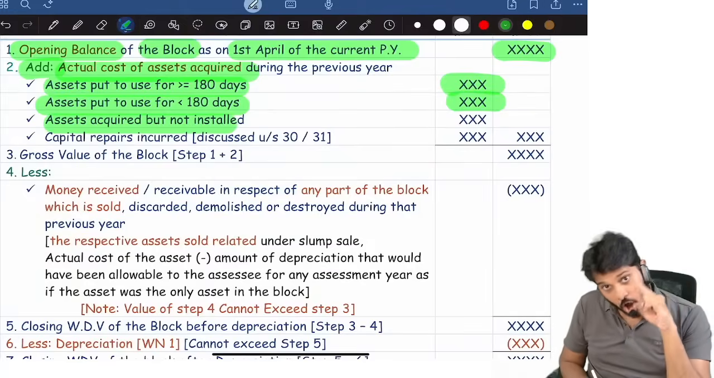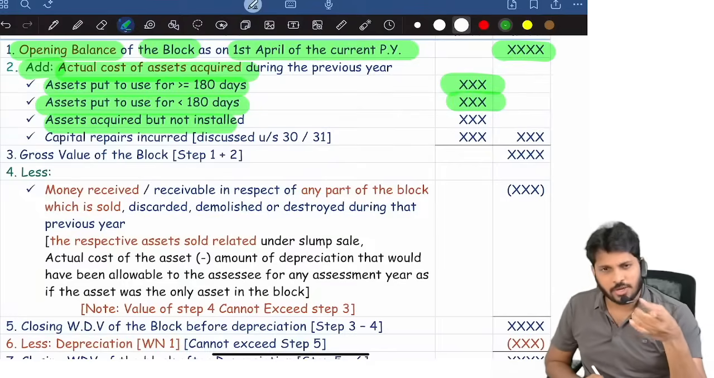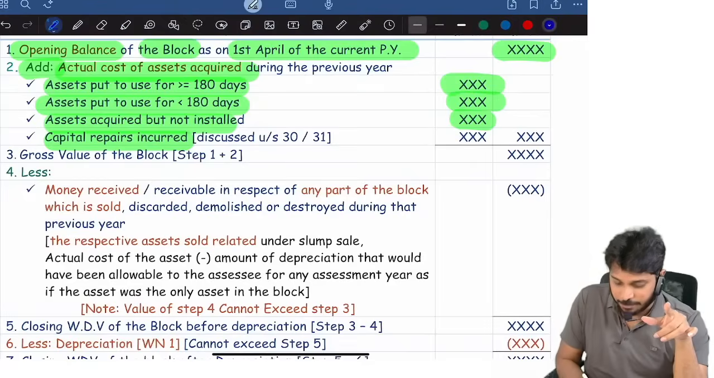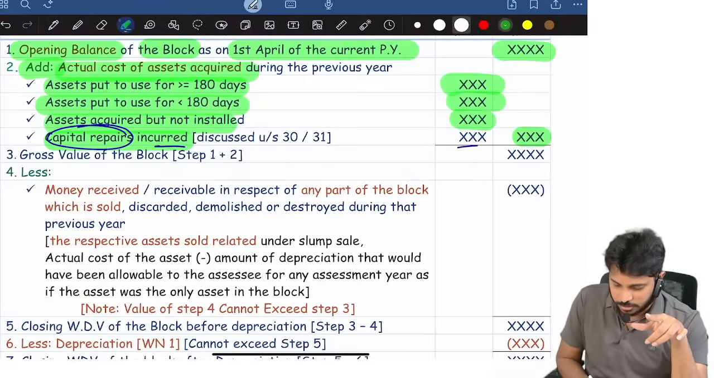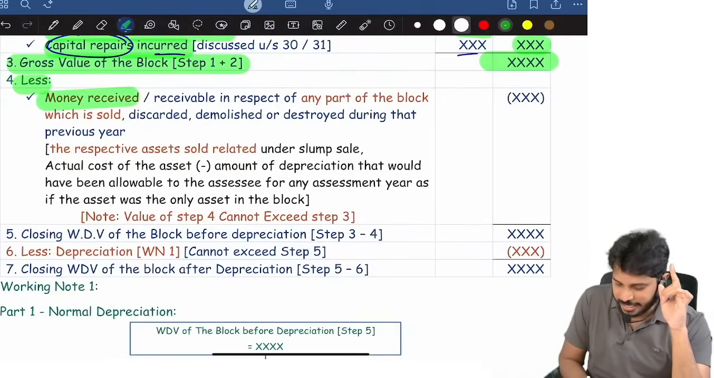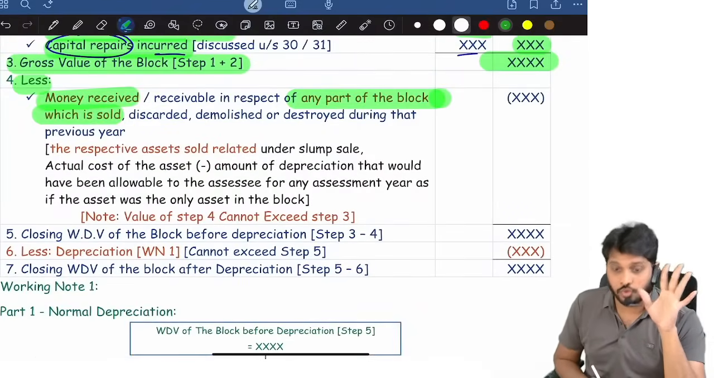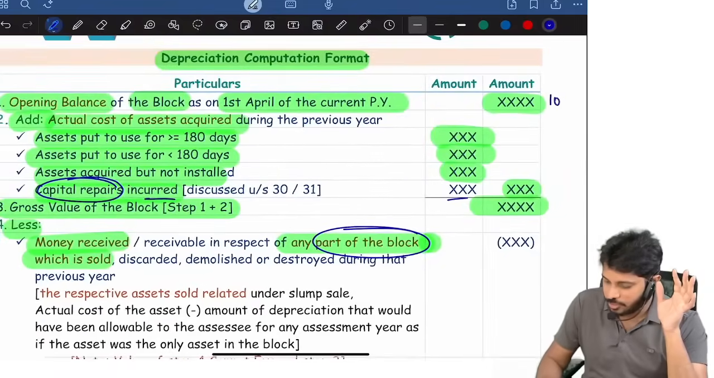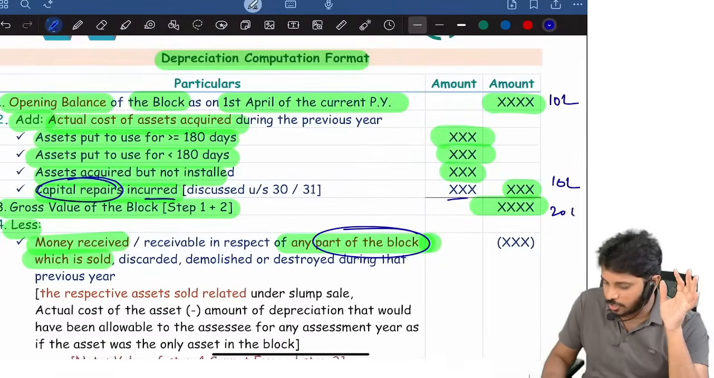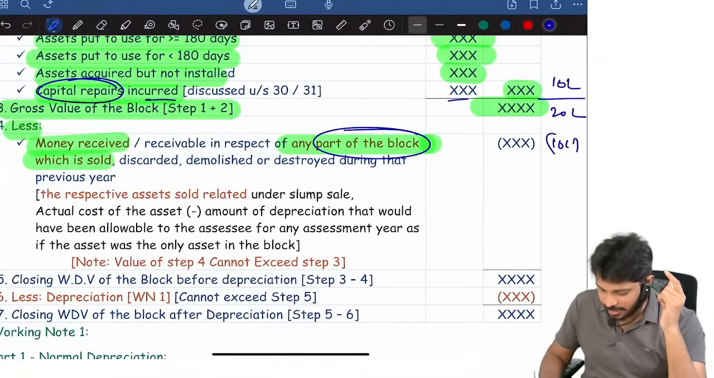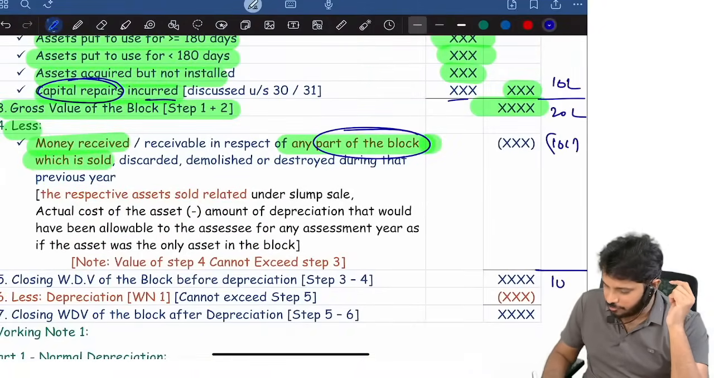Assets acquired but not installed means you purchased this but you have not yet installed. Or capital repairs, some capital expenditure you spent. So total, the gross value of the block you will get. Less money received in respect of part of a block sold. Suppose part of a block you transferred. For example, opening value is 10 lakhs, additions 10 lakhs, total gross value 20, part of a block I sold for 10 lakhs. Still there is a balance part. Then closing WDV before depreciation 10.